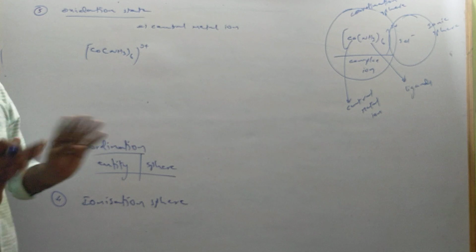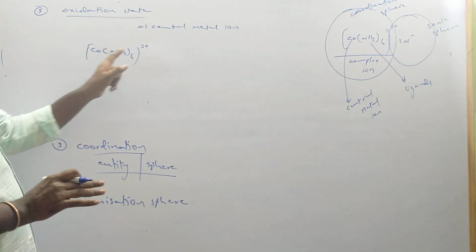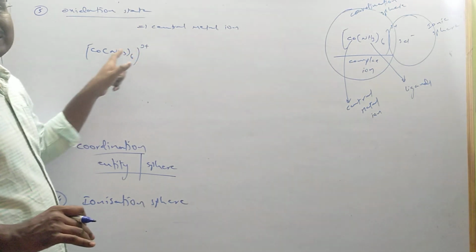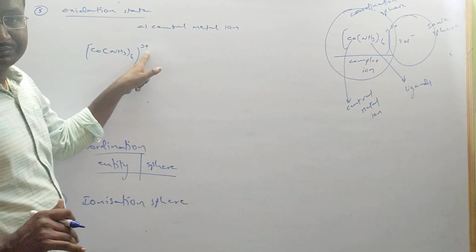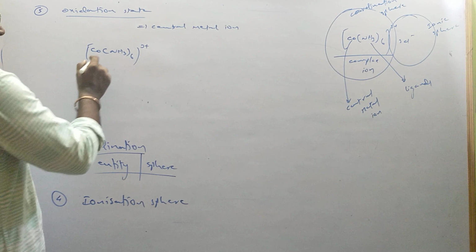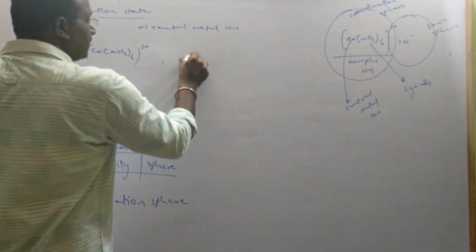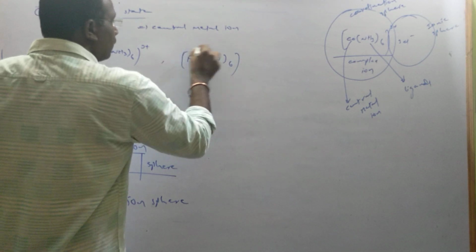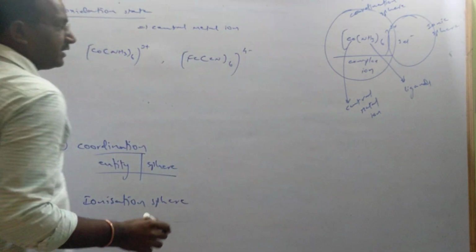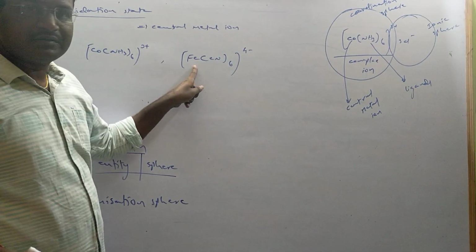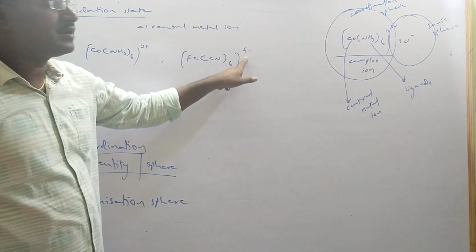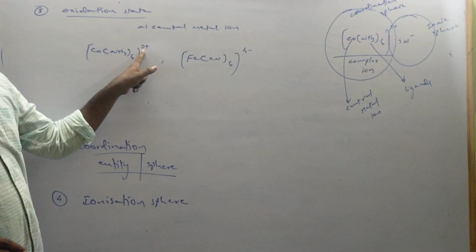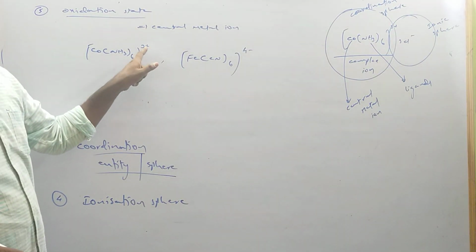Of course, sometimes it may be the same or different, but here, whatever charge is present on the complex is not the oxidation state, it is the charge of the ion. Suppose I take another example, Fe(CN)6 4-. This is not the oxidation state of iron. This is the charge of the ion. Same thing, this is not the oxidation state of cobalt. This is the charge of the ion.